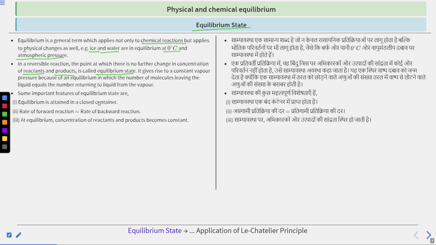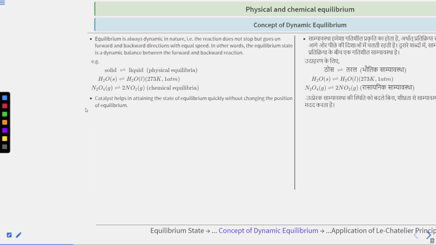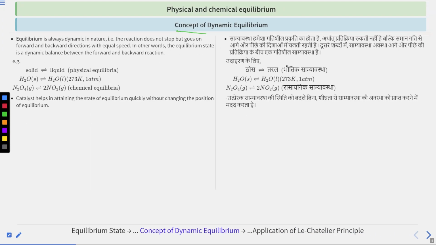Some important features of the equilibrium state are: equilibrium is attained in a closed container, the rate of forward reaction equals the rate of backward reaction, and at equilibrium, the concentration of reactants and products becomes constant. So these are some features of the equilibrium state, right? We have to keep these in mind, and let's move on to the concept of dynamic equilibrium.